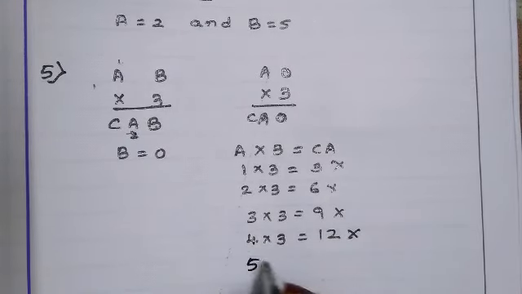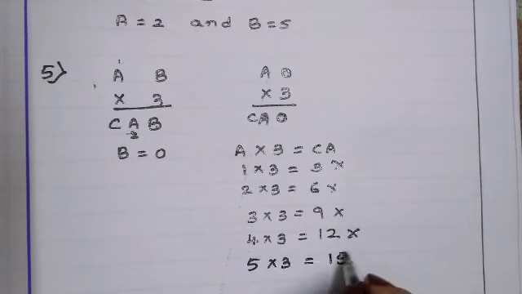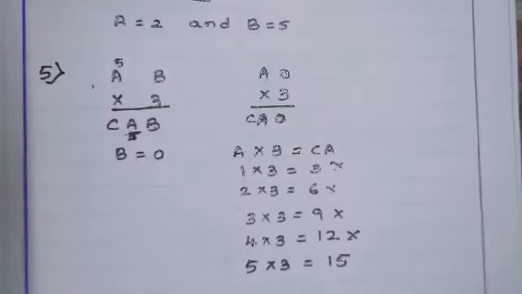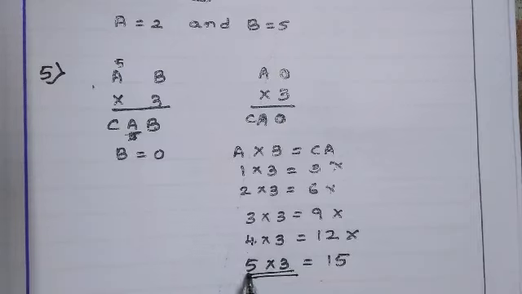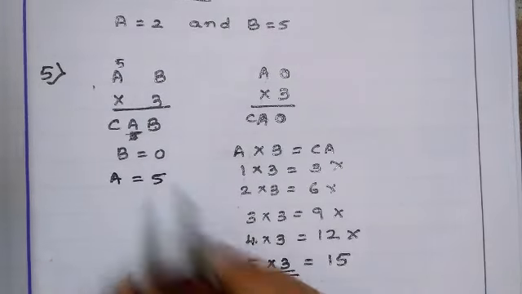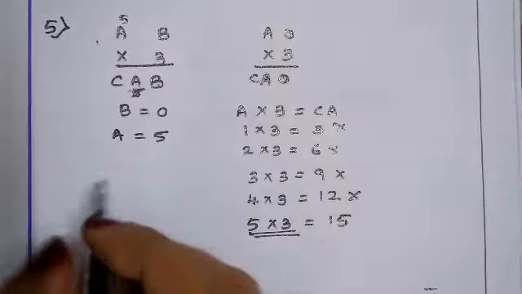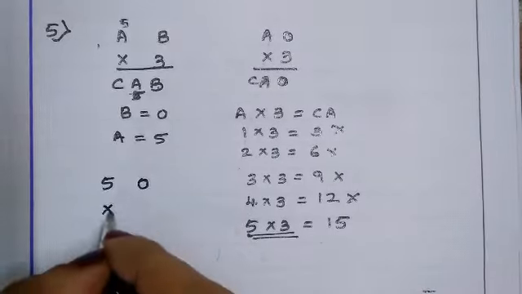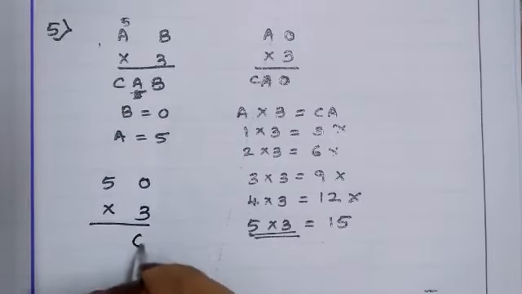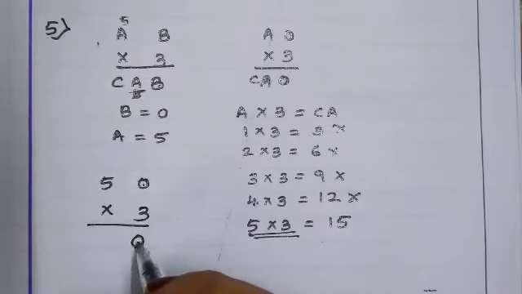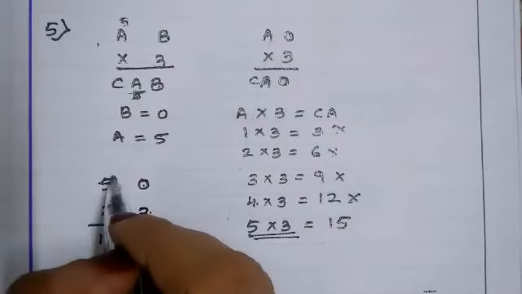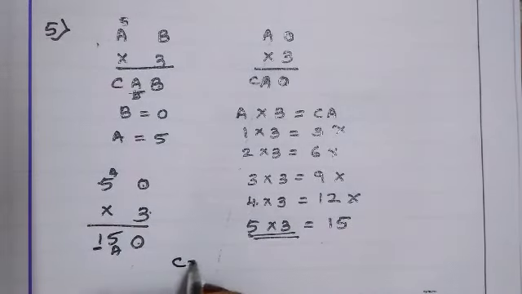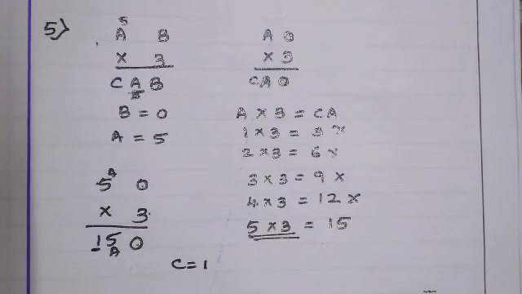Again not possible. 5 into 3, 5 threes are 15. Here down also we will get 5, here also 5. Correct? So 5 into 3. If we take the A value as 5, we will get the correct answer. Now let us substitute. A value 5, B value 0, into 3. 3 zeros are 0, we can see both B are 0. 3 fives are 15. Yes. A place 5, A place 5, 1 is C. Correct. C value is 1. So that is question number 5.